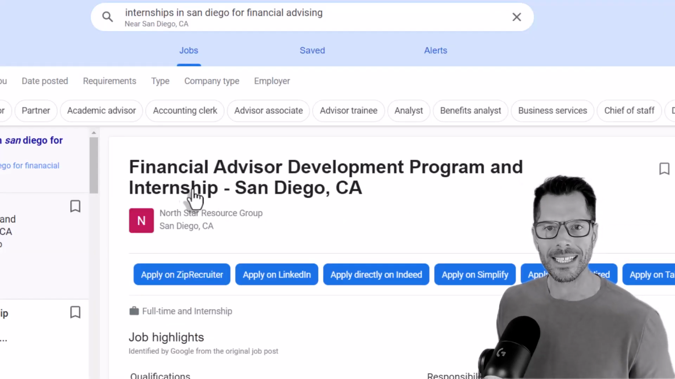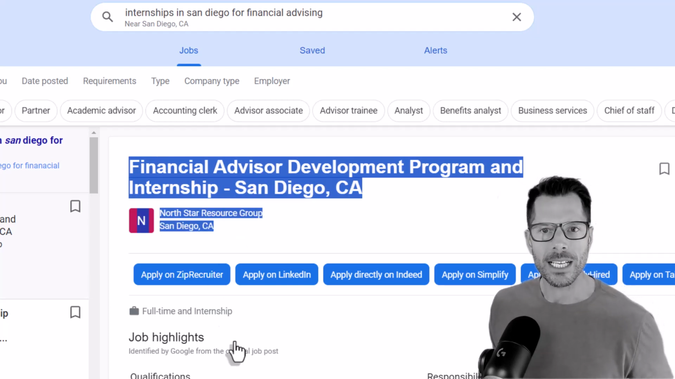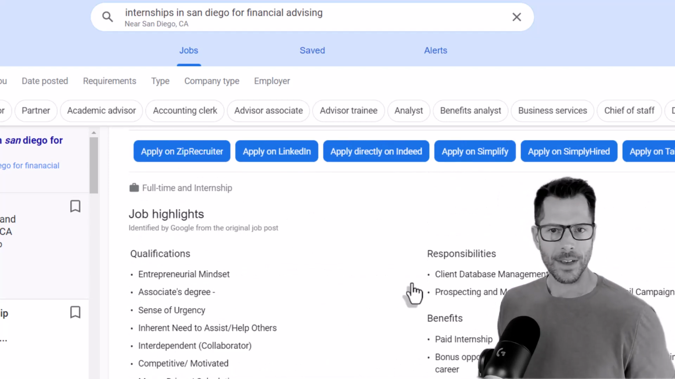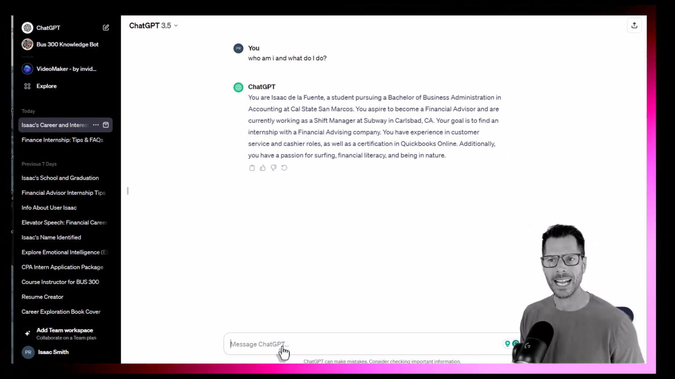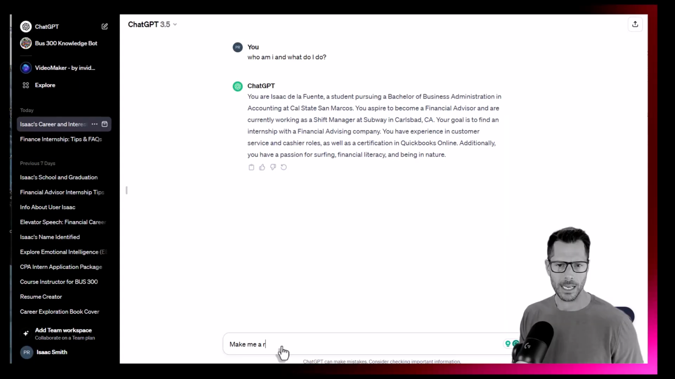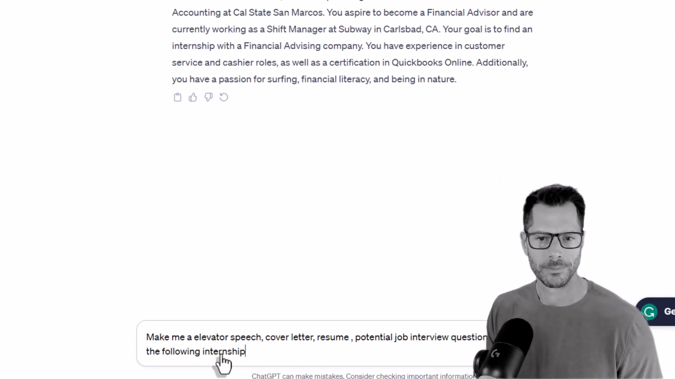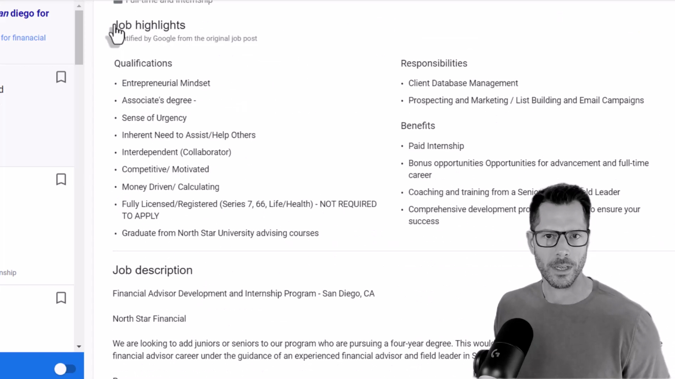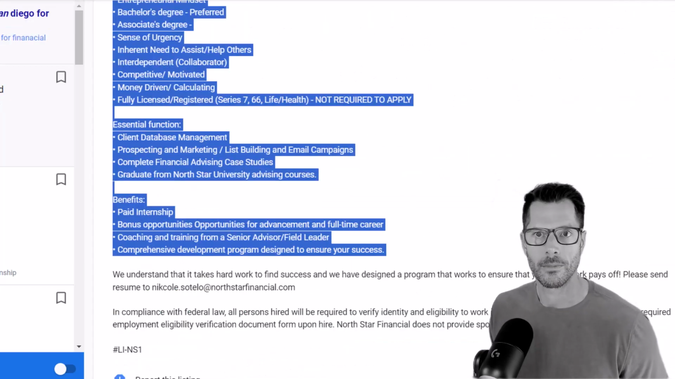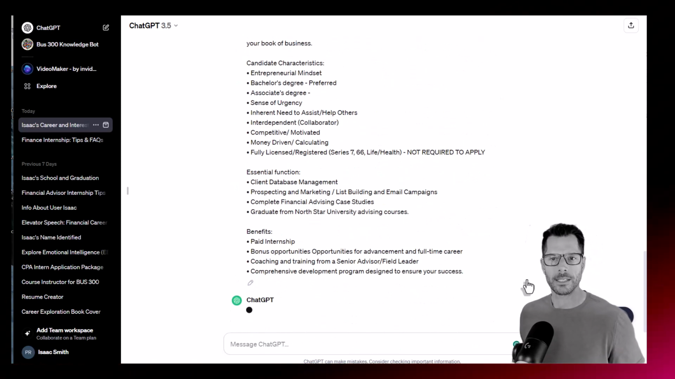You want to tell it about this internship. You want to give it the relevant information. So don't copy everything on the page, copy the name, the location, all of this stuff. So I'm going to go ahead and paste in here, make me all of those things, use this information. And now I will ask it to create those things.